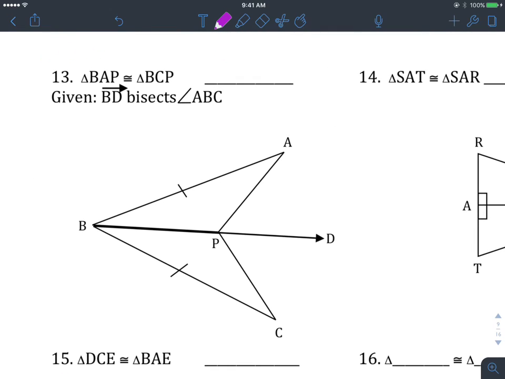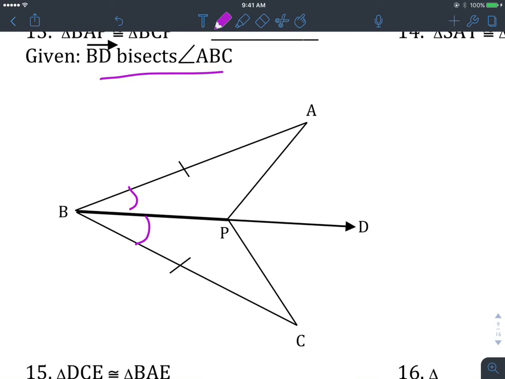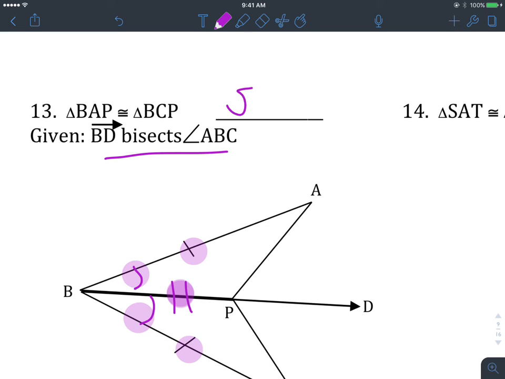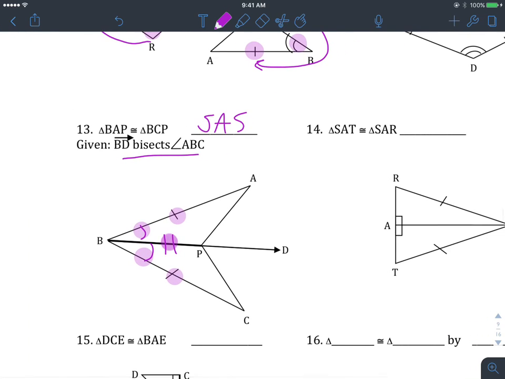Okay. Look at this. Sometimes they're going to give you different things like maybe certain sides are parallel, or maybe you got a bisector or something. So this one here has an angle bisector. So if we have an angle bisector, go ahead and mark your angles congruent. And then I notice here we also have a shared side. BP is the shared side. So I'm seeing side, angle, side, and then side, angle, side again. So there you go.